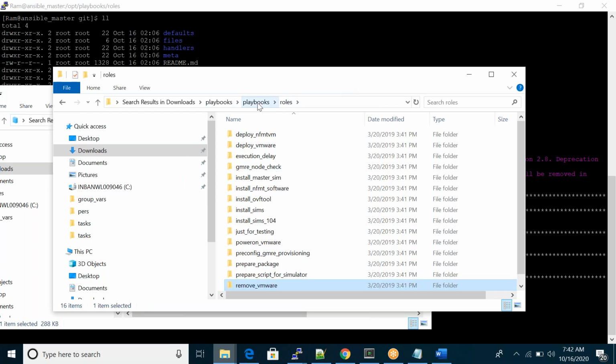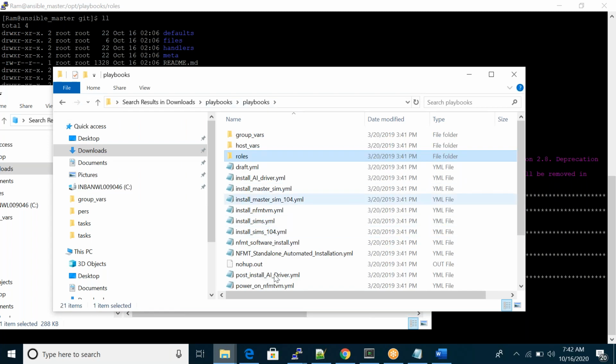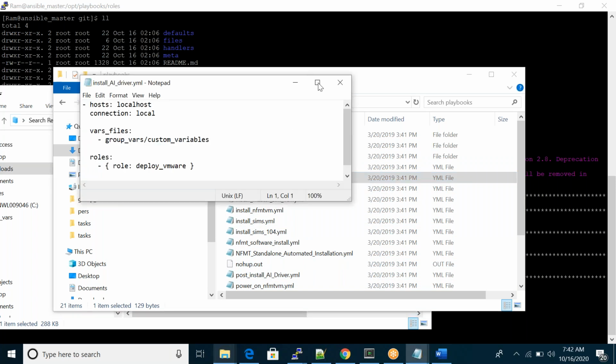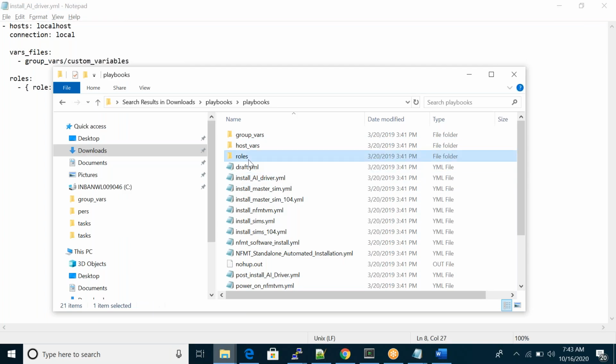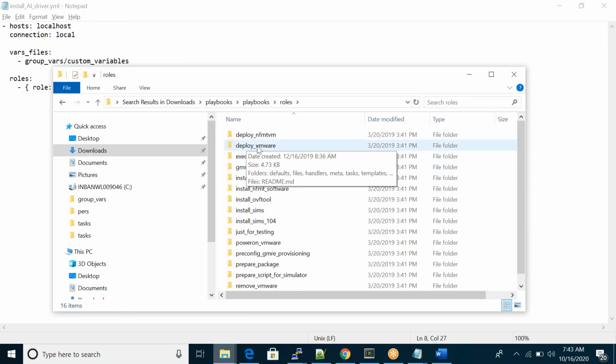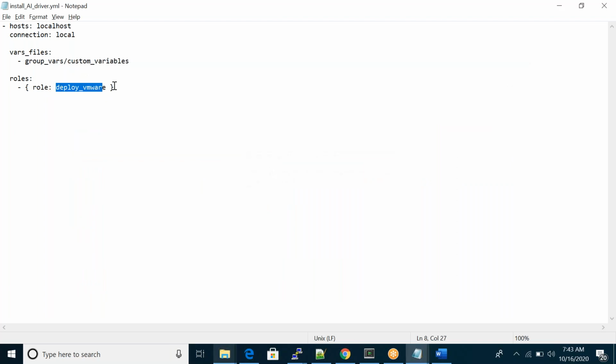Right. So then if you see playbooks, these are our playbooks. Just open a simple playbook. Even in the playbook, nothing is there. You can see only your role name, that's it. A simple role name. This is my role. Deploy VMware, go to roles. You can see deploy VMware. This is my role. I just called the role in my main playbook. You can see one more thing here, that I will see later.